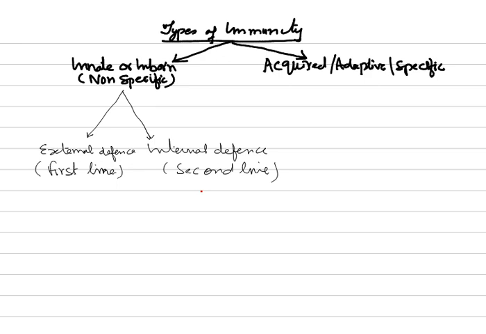Then the acquired immunity, which is also known as third line defense. This is called third line of defense. It is of two types further.